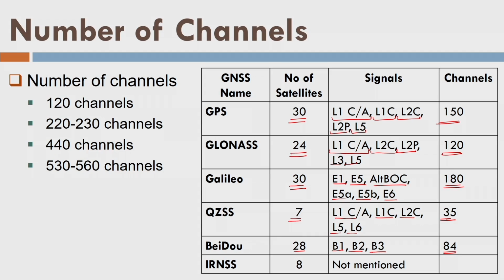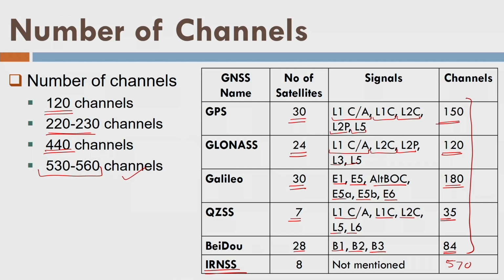And IRNSS is not mentioned in the specifications of GPS machines or GPS receivers. So if you make the total of this, it will come close to 570, just try to calculate it. We have different combinations. Some specifications say 120 channels, some say 220 channels, some say 440 channels, and the maximum is this. So I have shown the calculation for the maximum number of channels.